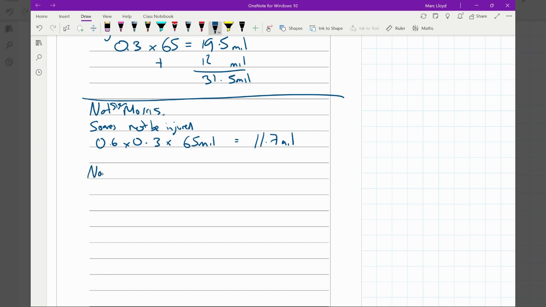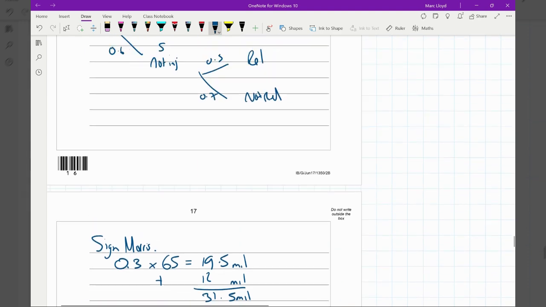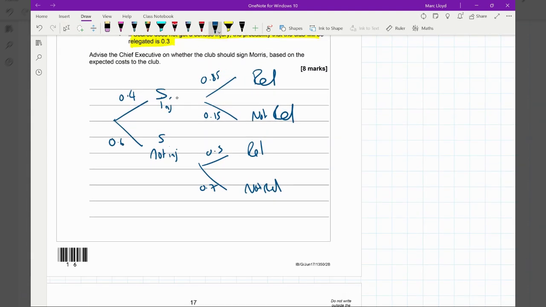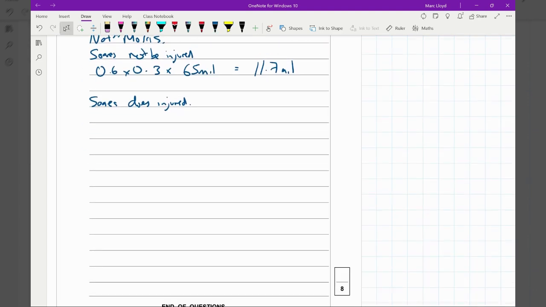Now, if we don't sign Morris, and Suarez does get injured, they're in a bit of a problem. So if he does get injured, it's 0.4, and then the relegation is 0.85. So 0.4 times 0.85, and then that also needs to be multiplied by the 65 million. That will give us 22.1 million. If we add those two costs together, it's 33.8 million to not sign him.